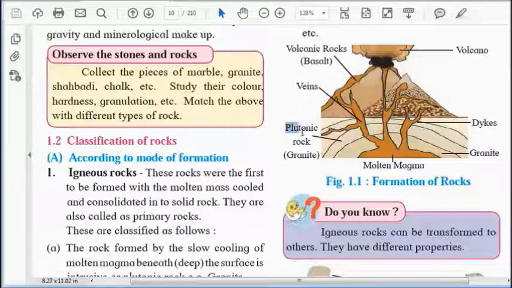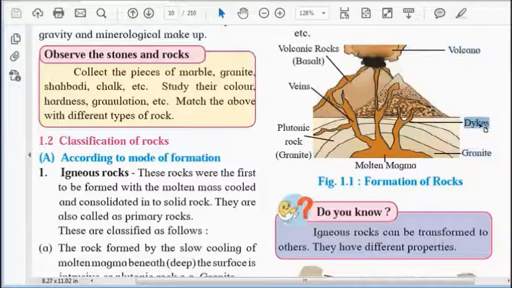Then there are different veins, and the top of the volcano where the molten magma has dried and cooled, that forms basalt, that is a part of granite. So at the bottom, that is a plutonic rock, that is also called granite, and then there are different openings of lava, that is called veins, and therefrom volcanic rock comes out. So that is a volcano.